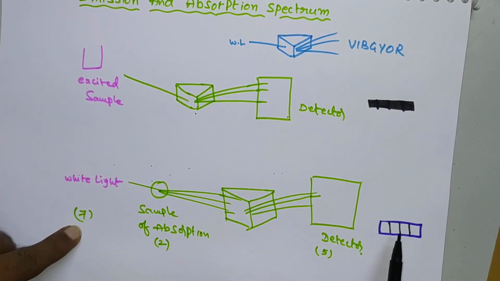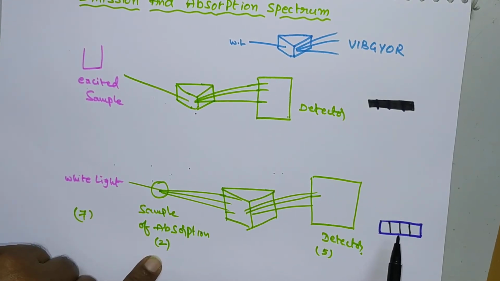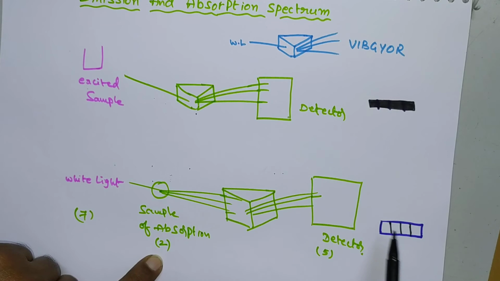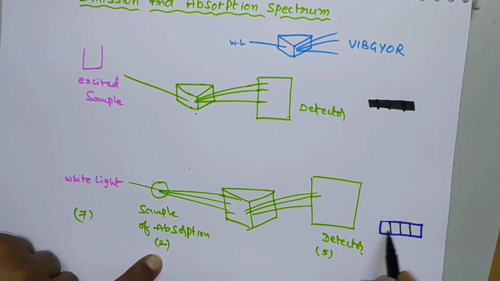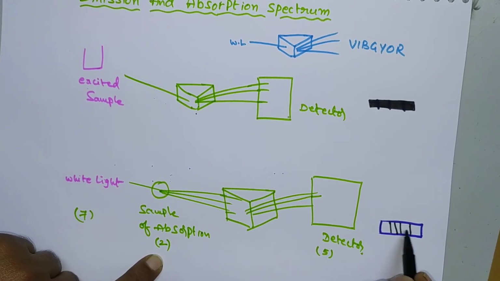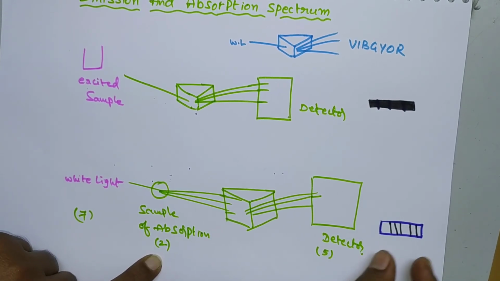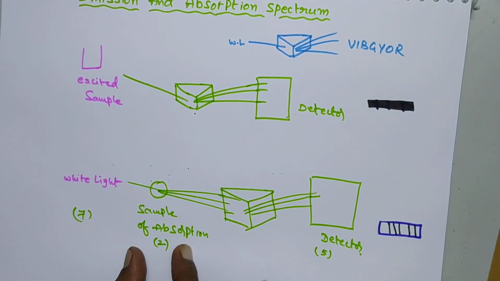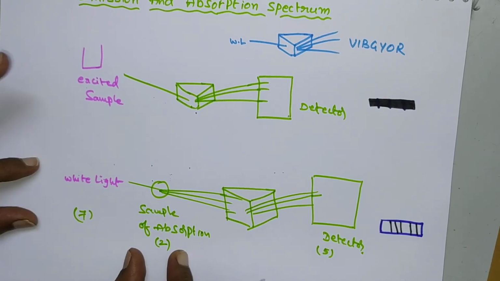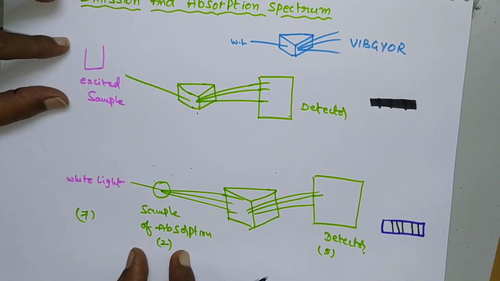Here 7 colors should be there. Among these 7 colors, 2 colors, that means 2 wavelengths, will be absorbed by the sample, and the remaining 5 wavelengths will be detected only. So here we can detect only 5 wavelengths, that means 5 colors only. The remaining 2 colors will be absorbed by the sample. That's why it is called absorption spectrum. And this is called emission spectrum.